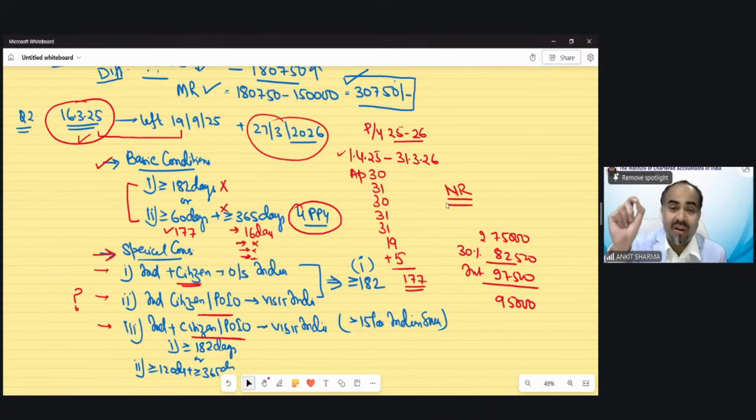Listen, she is a non-resident. She cannot claim rebate. Yes, sir, it's very important to understand the question, because she is a non-resident, so she cannot have the benefit of rebate. So it will be 884. Yes, almost you are correct, but 884 is not the correct answer. I am asking what all of you will write in the examination, and I was seeing in the chat box 884 is the answer which is given by most of the students.